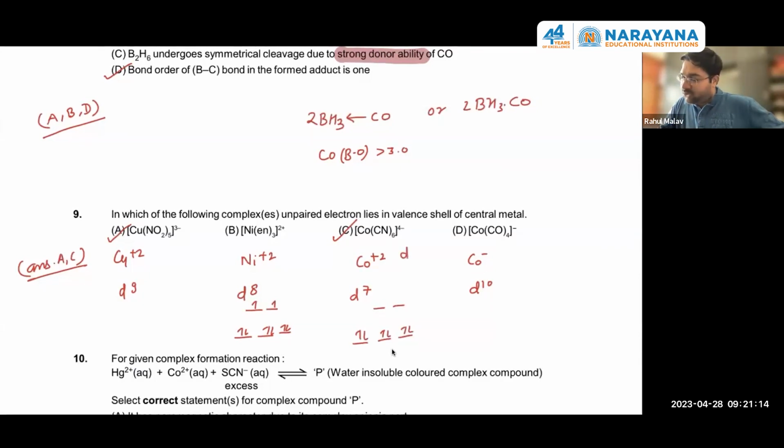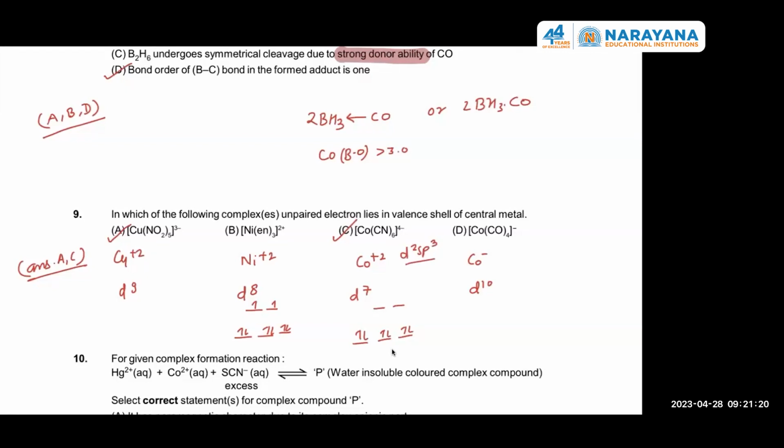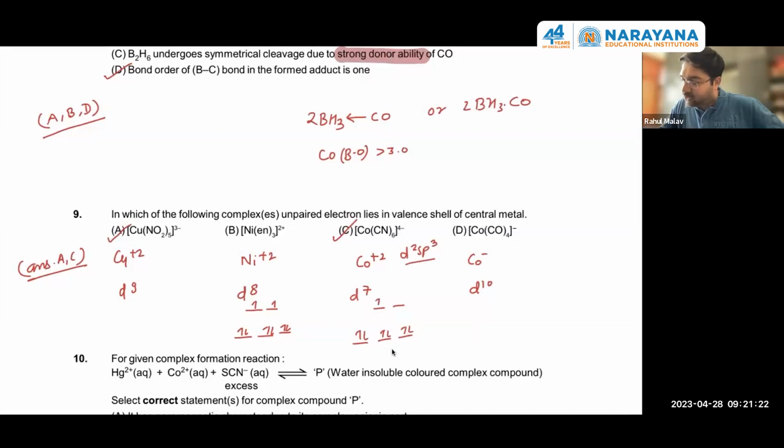So it will be d2sp3. To vacate this orbital, one electron goes to a higher excited state. And it is using d2sp3, and then d will come. The higher excited state to which the electron will go will be 4d.